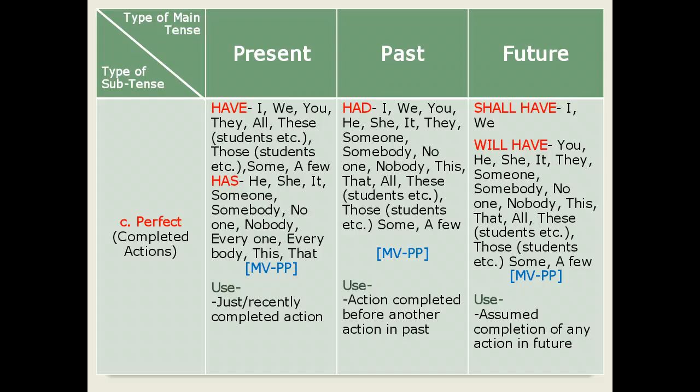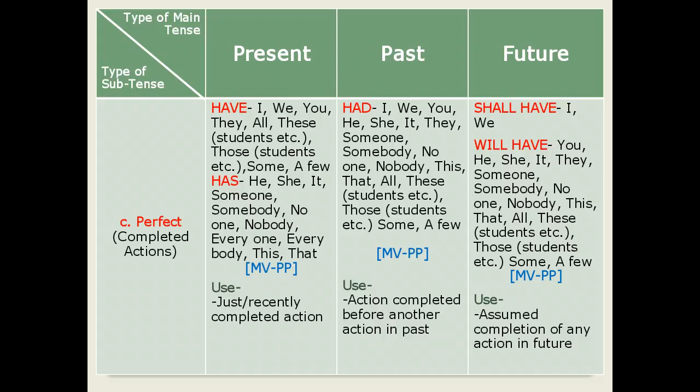And after the above supporting verbs, that is shall have and will have, an action denoting main verb occurs in its past participle form, or say MV3 form. And the use of this tense is to express or mention the assumed completion of any action in future.